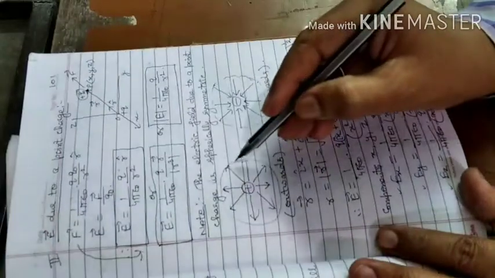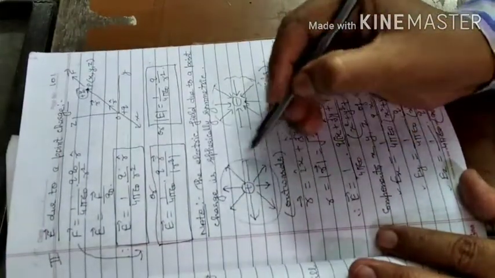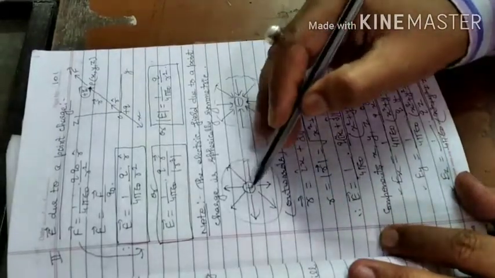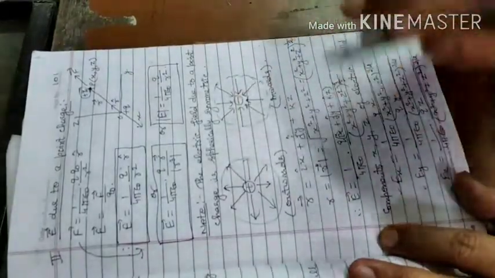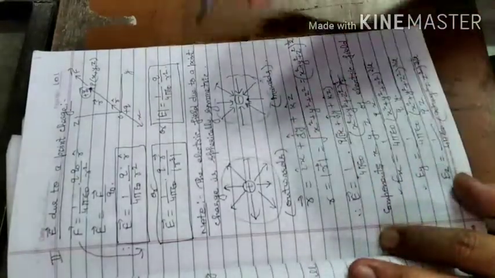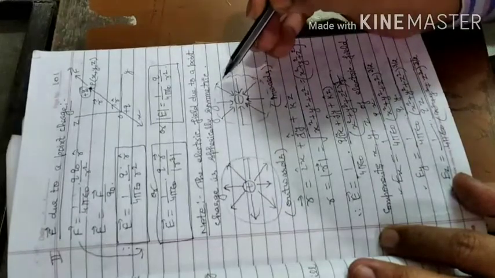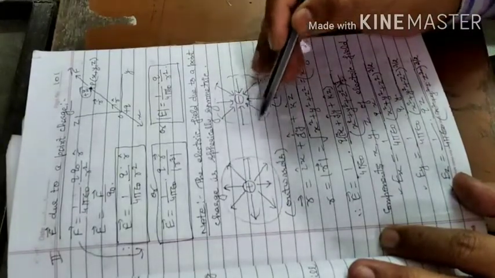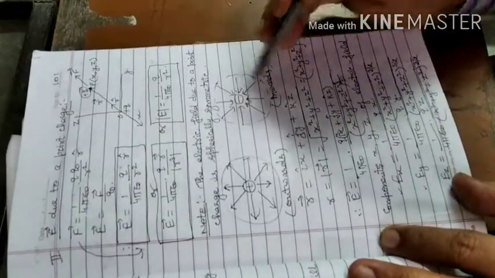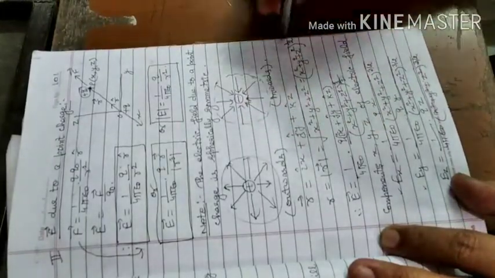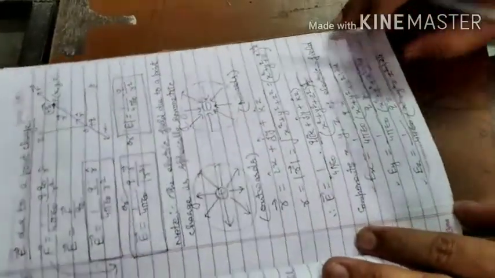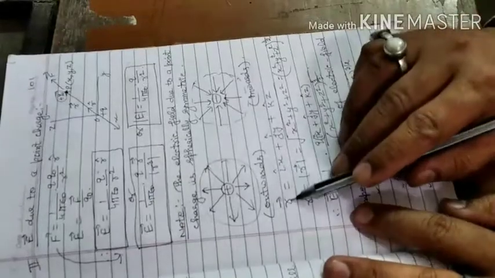That is why it is spherically symmetric, and the electric lines of forces, they are in the outward direction. Similarly, if the negative charge is there, the electric field pattern is also spherically symmetric, and the electric lines of forces, they are towards the negative charge, that means inwards.